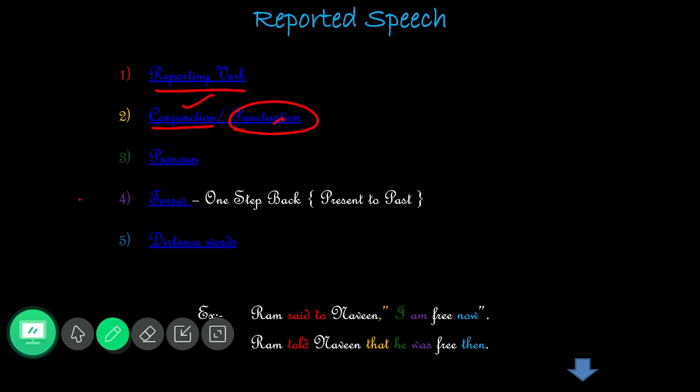We are going to remove and then we are going to add the conjunction. The third most important thing, we should add the pronoun. Okay. And then fourth one, tenses. So the very base of the tenses I have written, we are going to change the present to past from